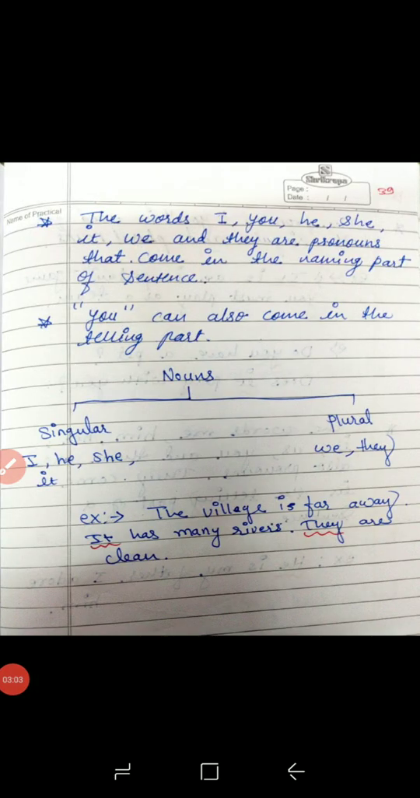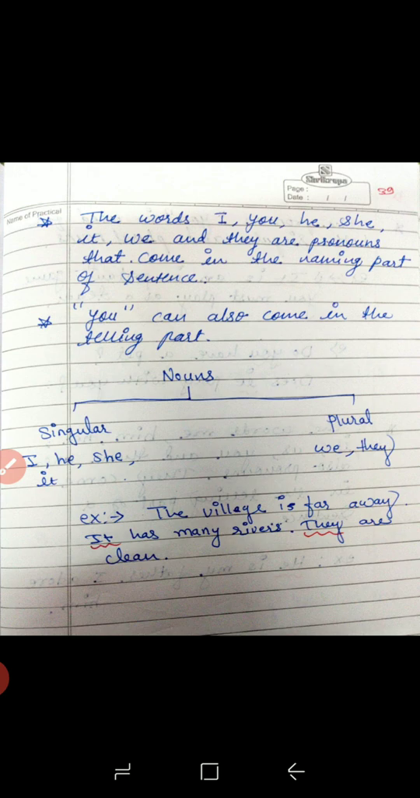Now see the next page. The words I, you, he, she, it, we and they are pronouns. They come in the naming part of sentences. So when you frame a particular sentence and use you, I, he, she, it, we and they, they are called pronouns. So you can also use them in the telling part.